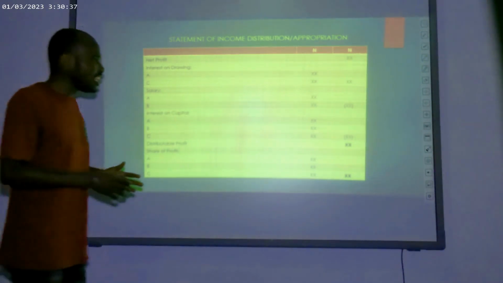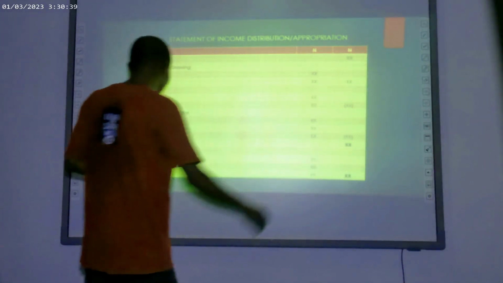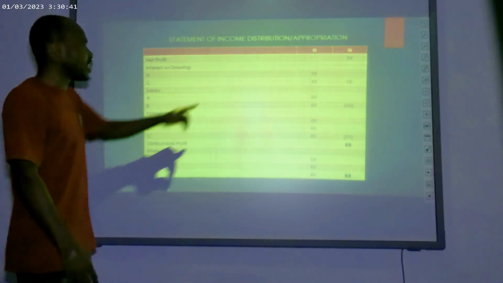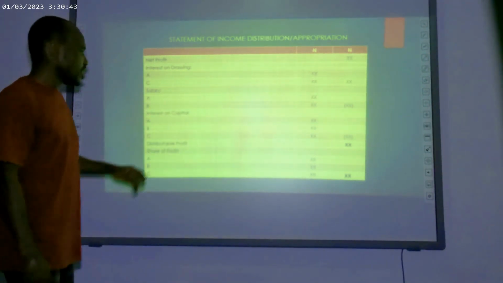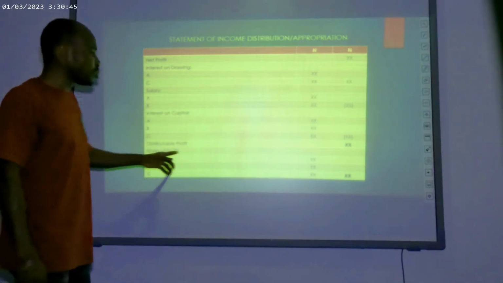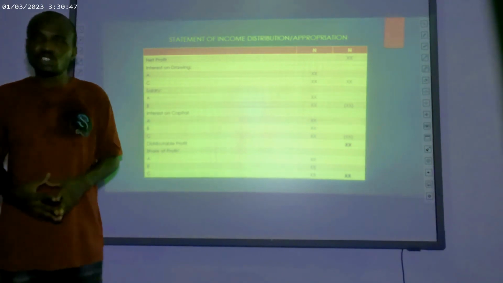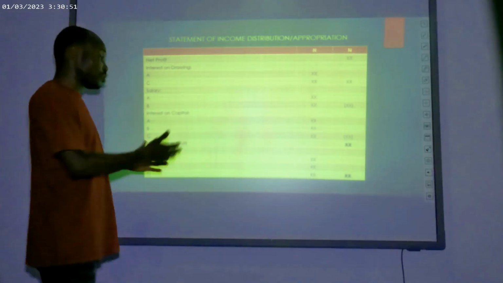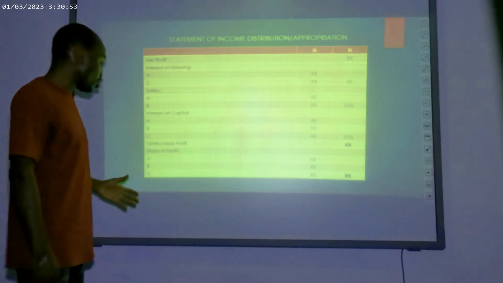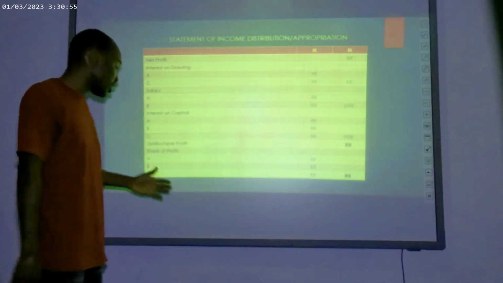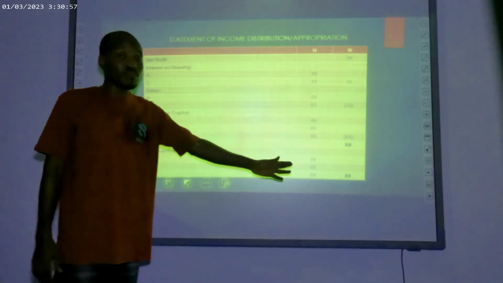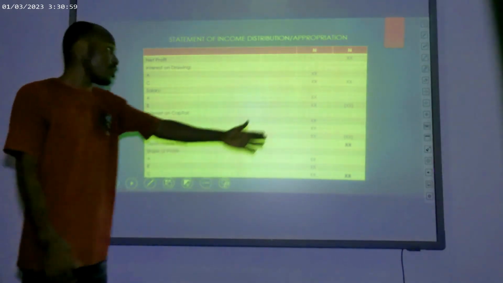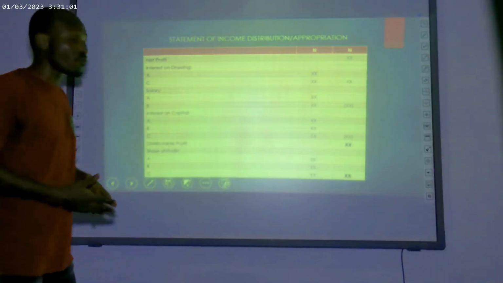Now, once we deduct the salaries and the interest on capital from the net profit and interest on drawing, we have our distributable profit. That means the profit to be distributed among partners, the profit to be shared. So we share the profit among A, B and C in their profit-sharing ratio. That is all about this statement of income.